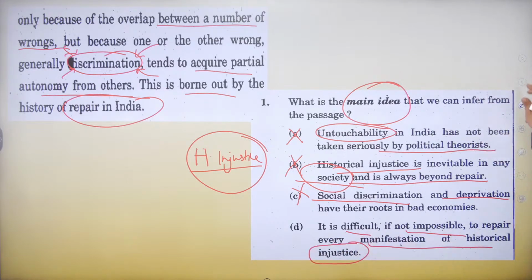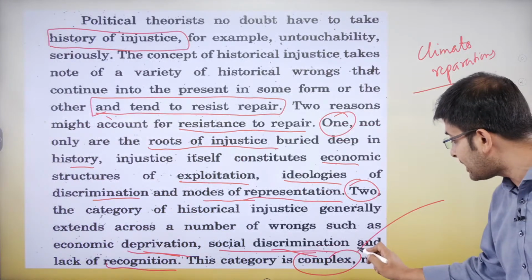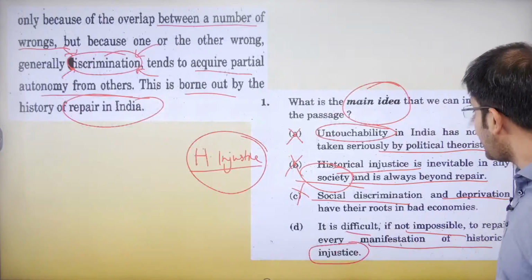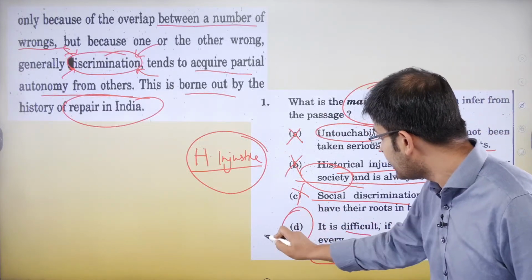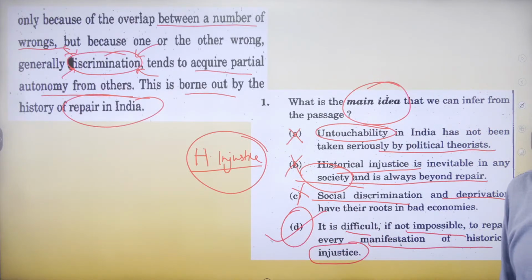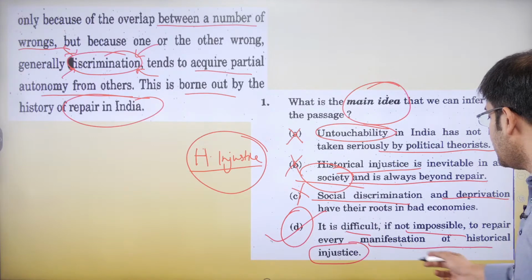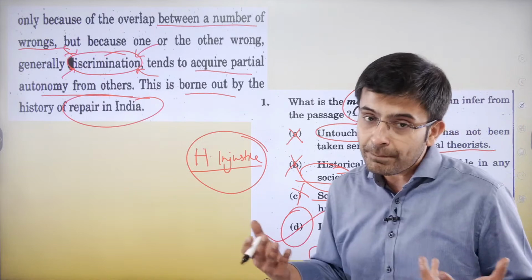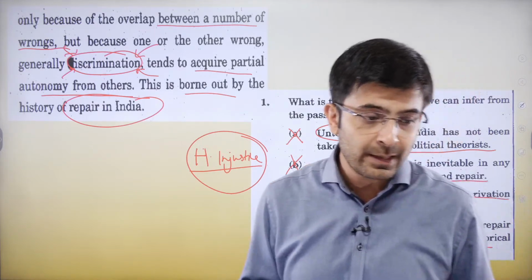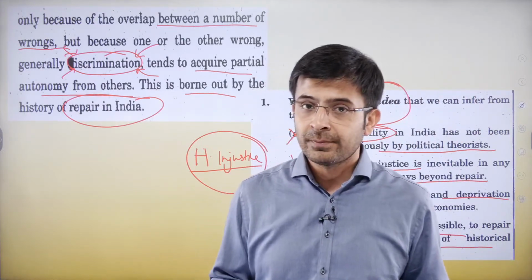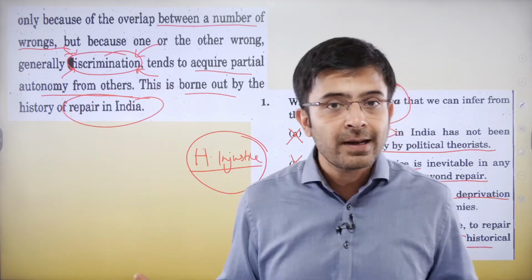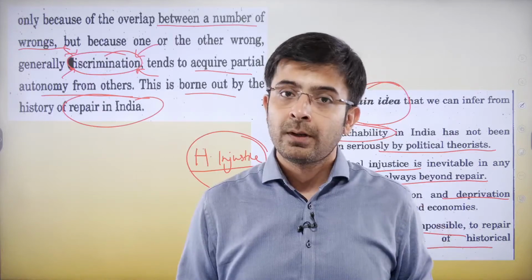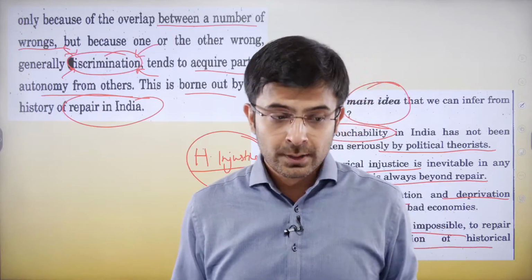Look at the operative word here, complex. Not easy to understand. That sense is best conveyed by D here, that it is difficult, if not impossible, to repair every manifestation of historical injustice. Why? Because it's a complex problem. Correct, Mallikarjun, well done. It's a complex problem. You cannot compartmentalize this and understand it in a one-size-fits-all policy. That's not how it's going to work.